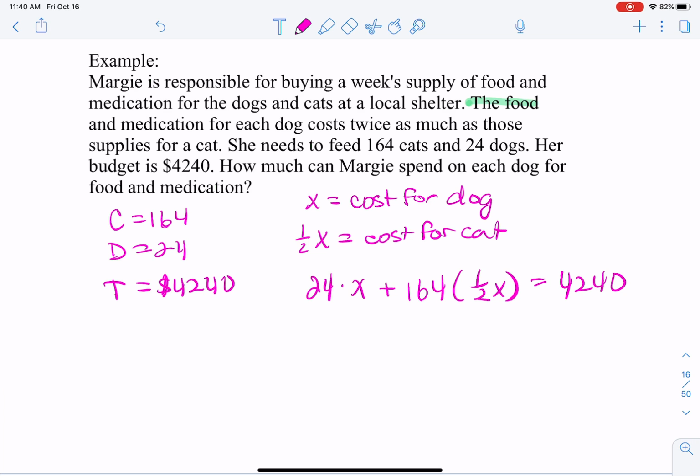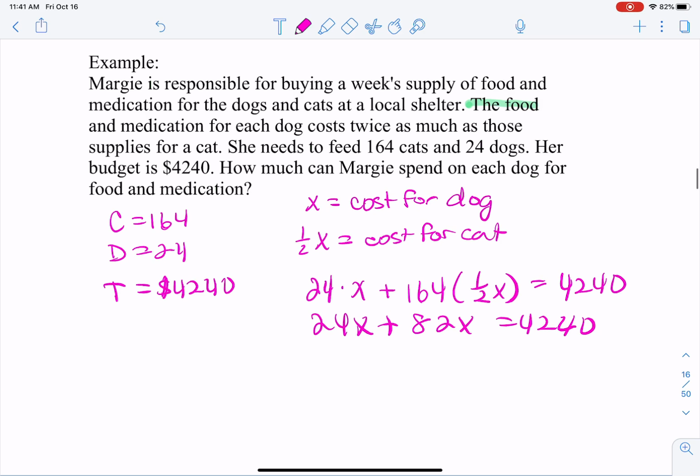Okay. Half of 164 is 82. Let's add those two together. Let's see what we got. We got 106x equals 4,240. If we divide both sides by 106, we get 40. It says how much can we spend on each dog for food and medication? So we would say $40.